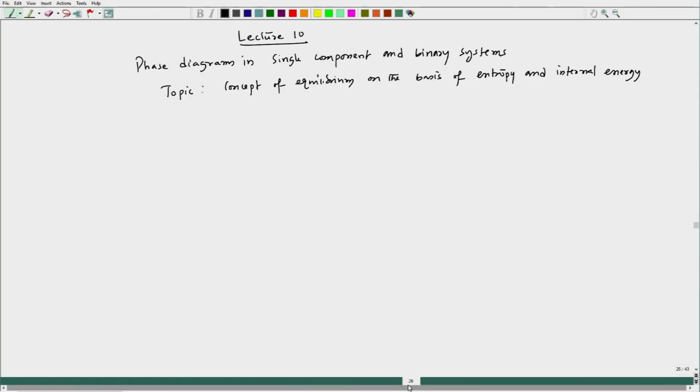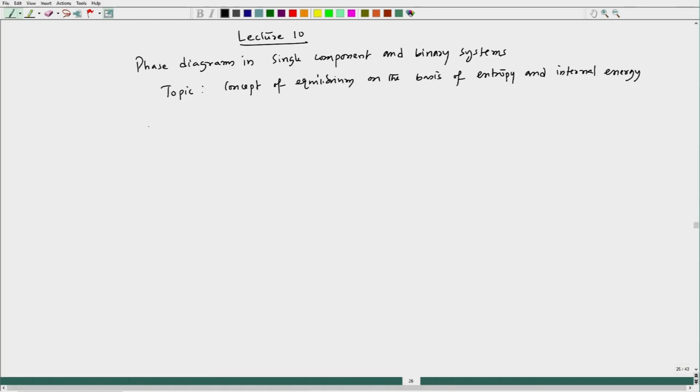And when we talk about entropy, we would also look into how it considers the internal energy concept to explain equilibrium. Okay. Now, the concept of equilibrium on the basis of entropy and internal energy will be the topic today. So, what have we considered?